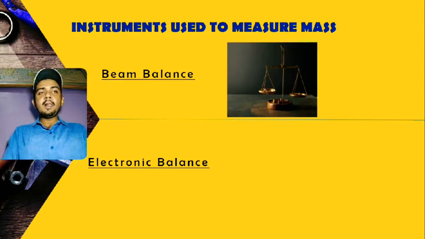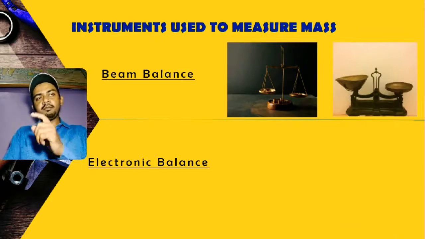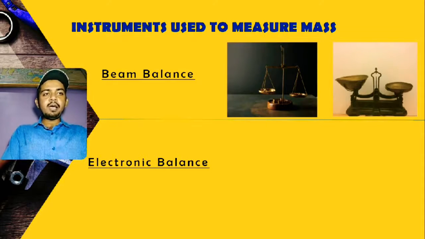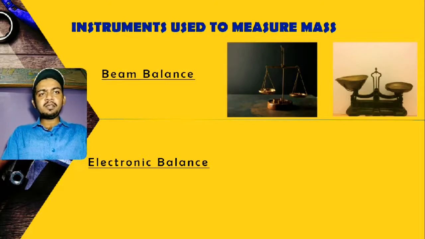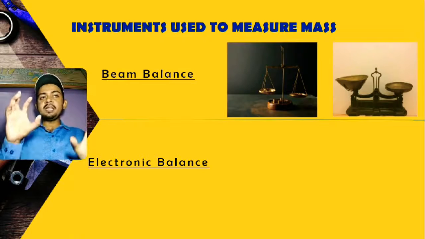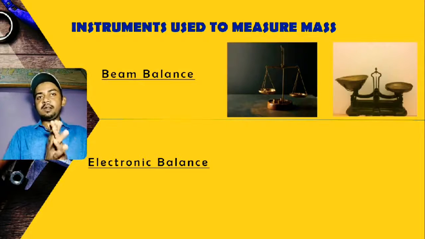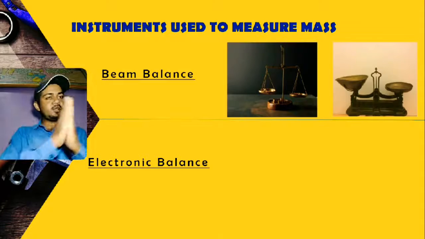You already know this. One more type of beam balance is there. This one is used in many grocery shops. When I was a kid, it was newly introduced in the market, and very good grocery shops were using this. Now also a few of them are using it. I'm sure you may have seen it somewhere. In these types of beam balances, two plates are there and they are balanced, and when the weight of both sides, left and right, is equal, it is said that this much weight is of this much substance.